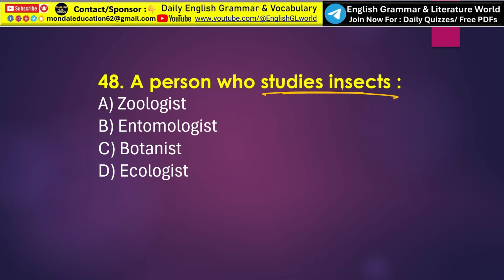Next, a person who studies insects. Here the correct answer is option B, that is entomologist. An entomologist is a scientist who studies insects scientifically. So look at the other options. What is zoologist? A zoologist is a scientist who studies animals in general. What is botanist? So botanist is a scientist who studies plants. And what is ecologist? An ecologist studies the relationship between living organisms and their environment.